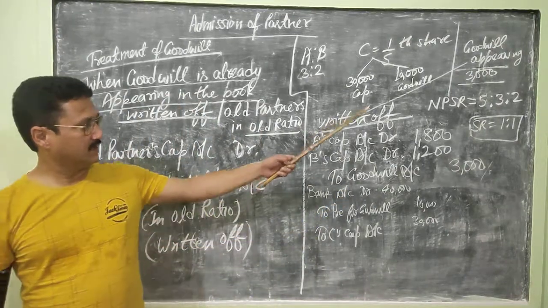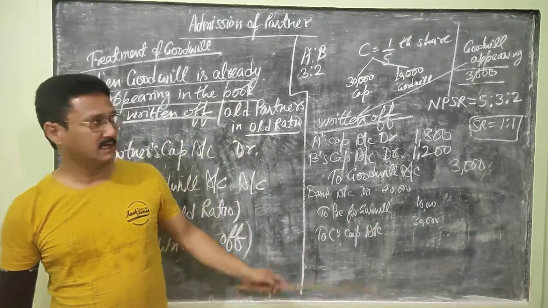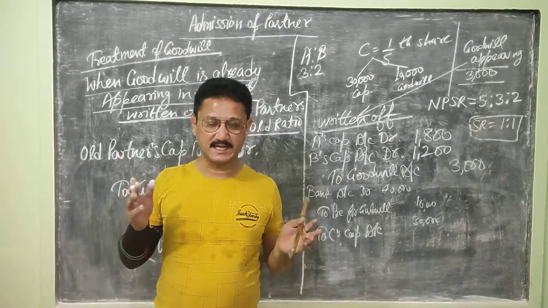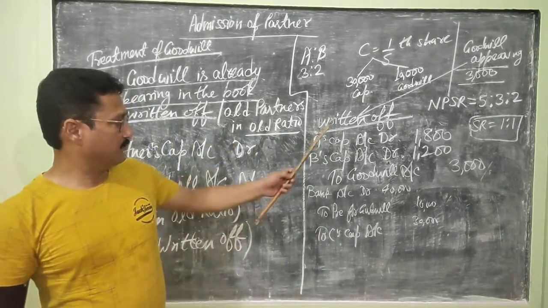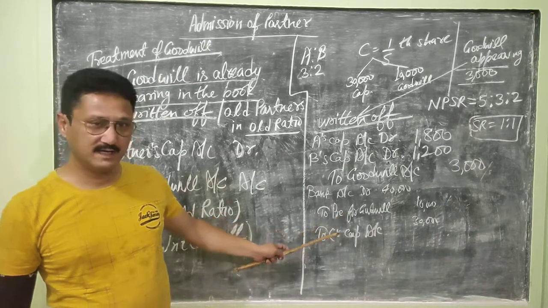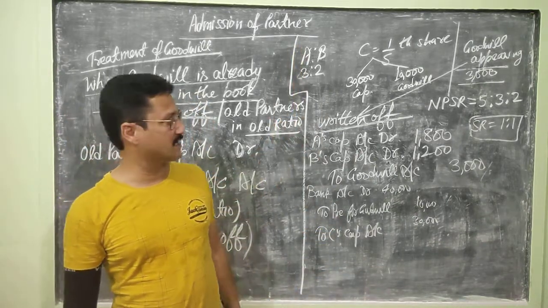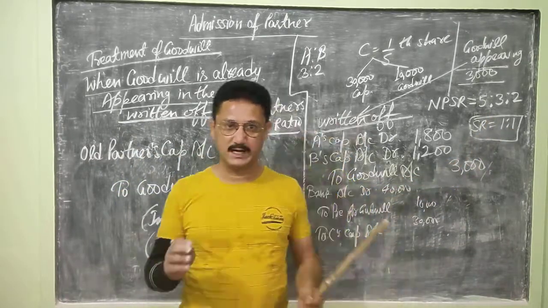And when this goodwill of 10,000 is distributed amongst the old partners A and B in the sacrificing ratio, you know the journal entry again. Premium for goodwill account debit 10,000 to A's capital account and to B's capital account in the sacrificing ratio, which is equal, 1:1.